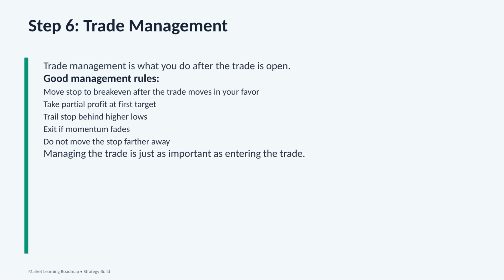The second rule is taking partial profit at the first target. This means we can close part of the position and lock in some profit, while still leaving part of the trade open in case price continues moving. The third rule is trailing the stop behind higher lows. In an uptrend, if price keeps making higher lows, we can move the stop under those higher lows. This allows us to protect profit while still giving the trade room to continue.